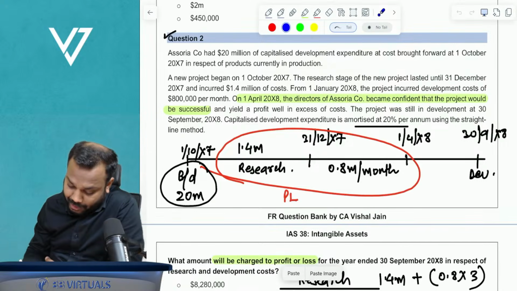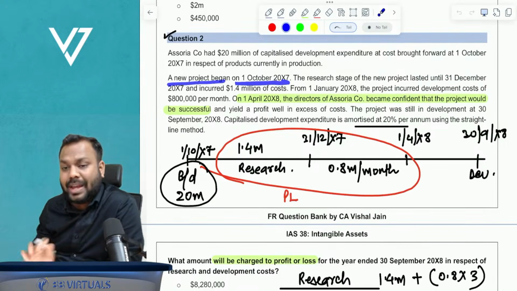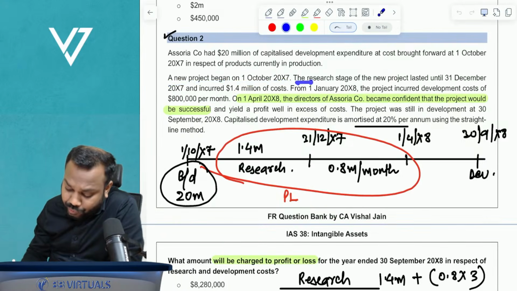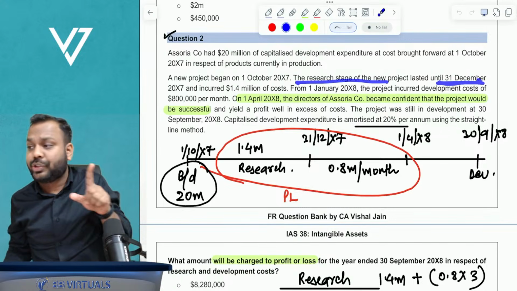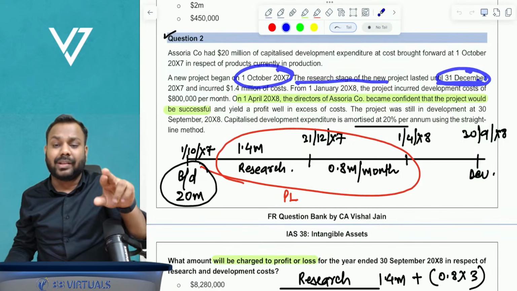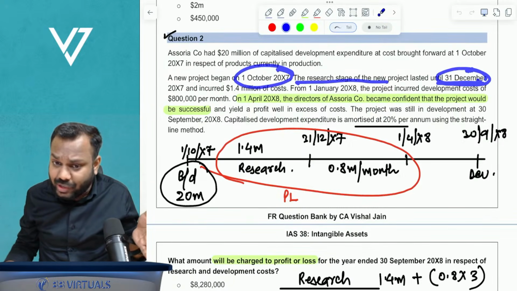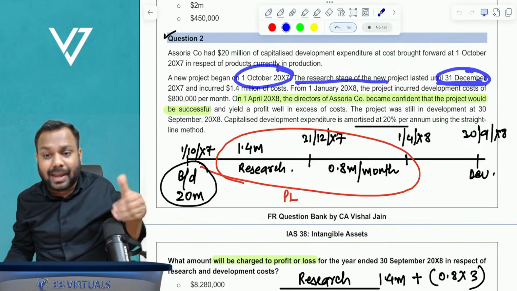Asoria Co. had a new project that began on 1st October 2007. The research phase of the new project lasted until 31st December. Means the question says from 1st October till 31st December, it was the research phase. Now what does it mean? That from 1st January, the development phase will start and you will start capitalizing the cost.